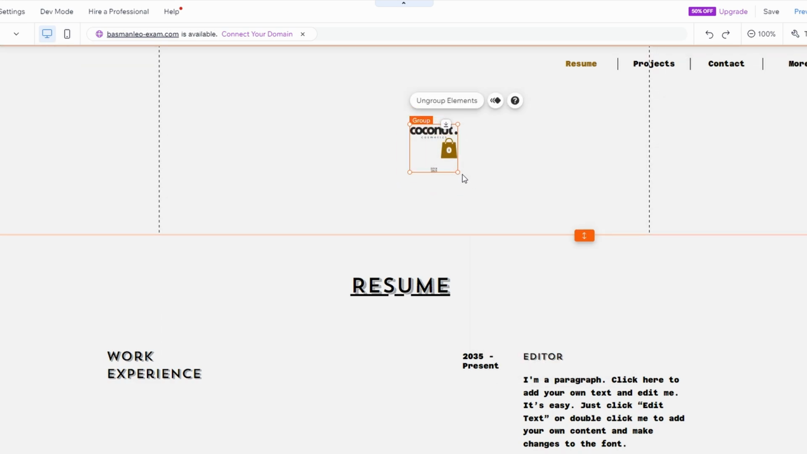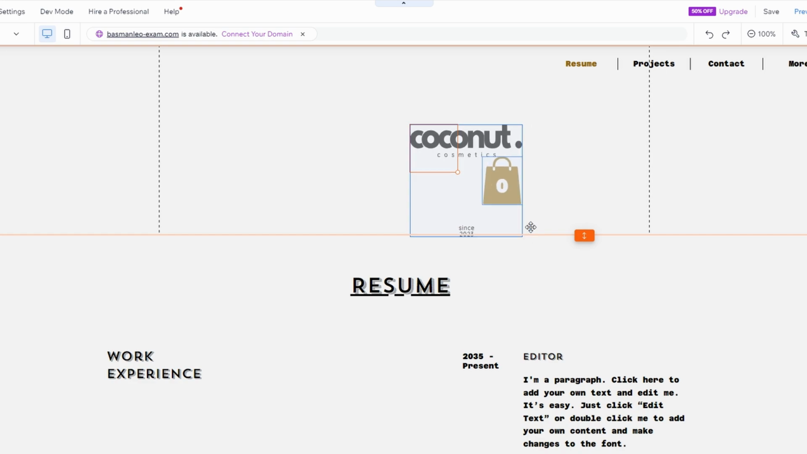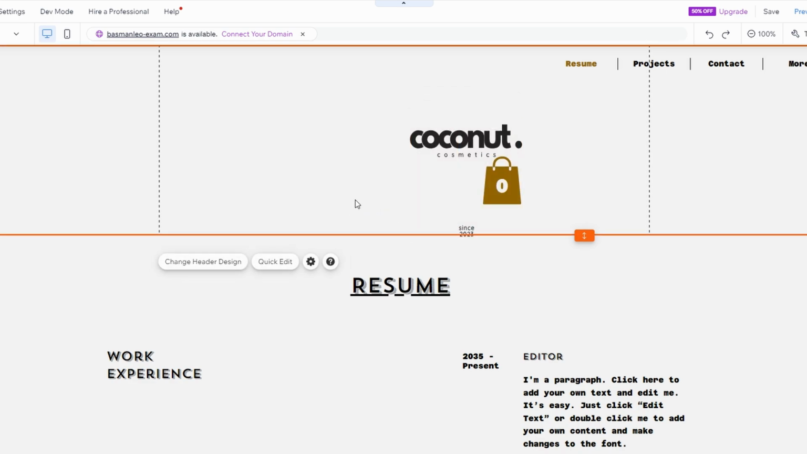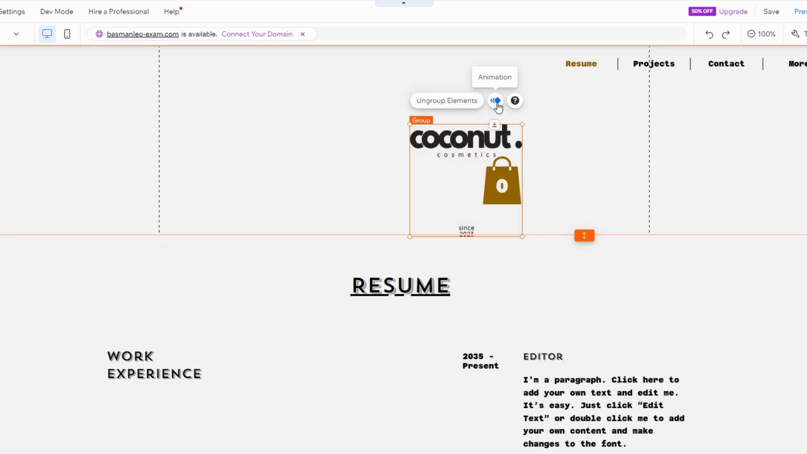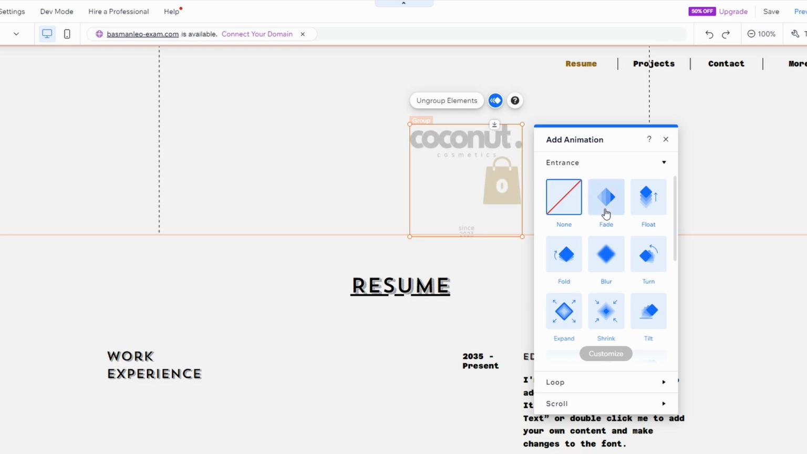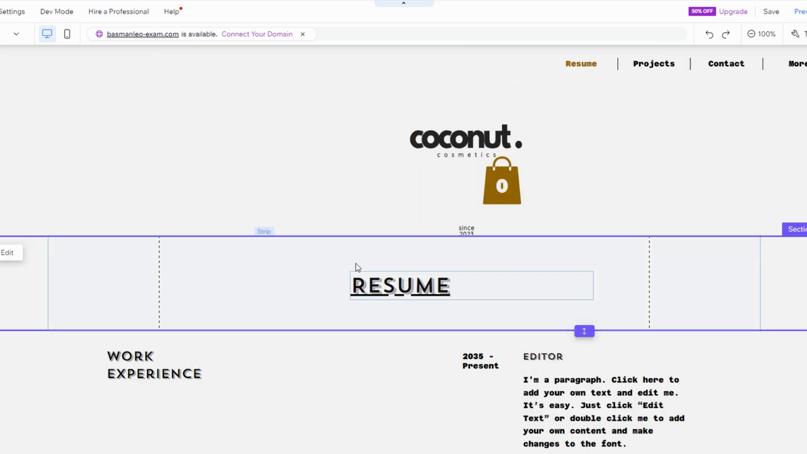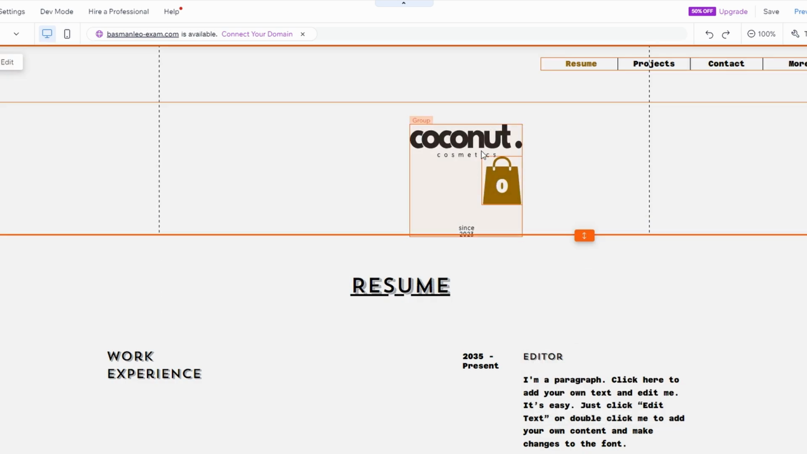However, you can still select individual items within the group for fine-tuning. You can also apply animations to the entire group at once. If you need to work on elements individually again, click on the group and select Ungroup Elements from the toolbar.